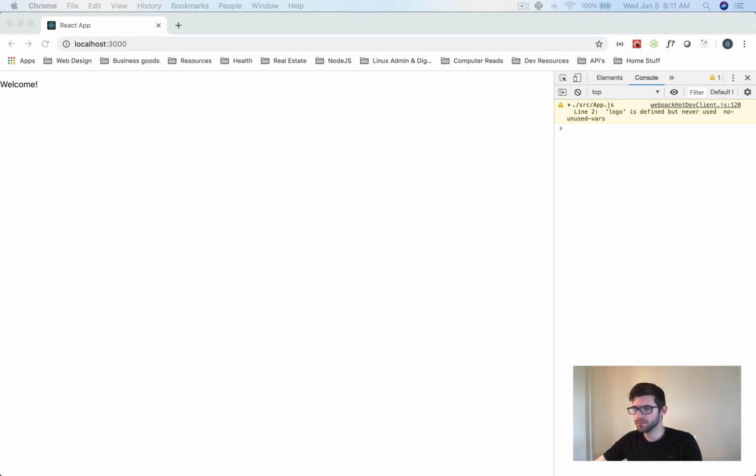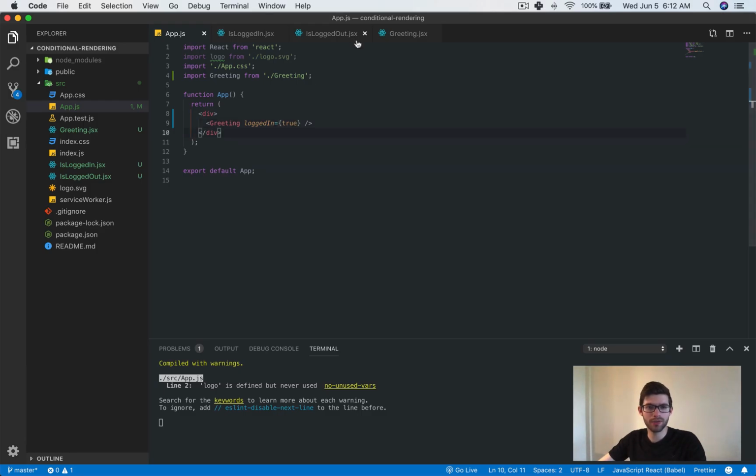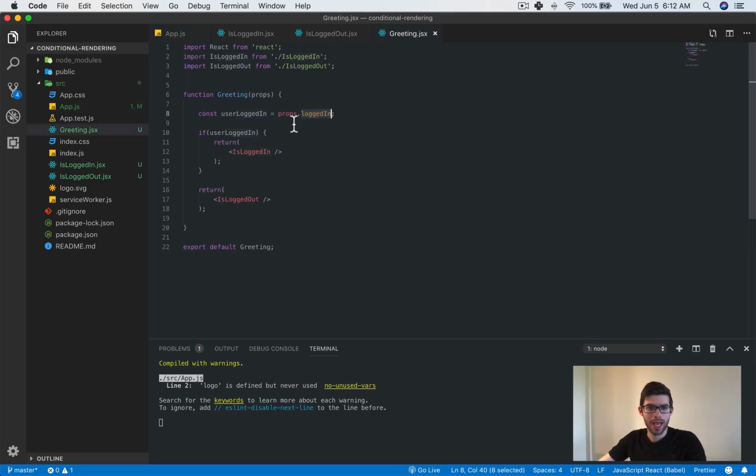Okay, so let's go talk about something a little bit different. Let's add a button here, okay? So we want to have a button. So we will have a button like this, and for right now it'll say login, but obviously we're going to have to change that. And there's multiple ways that you can do this to just have this button work the way that we kind of want it to here.